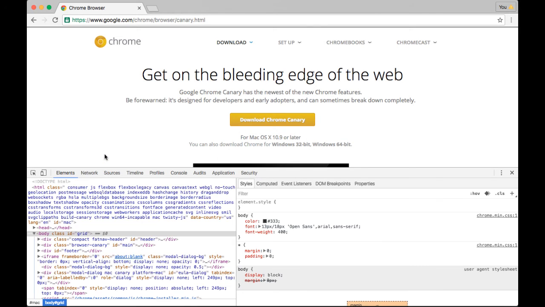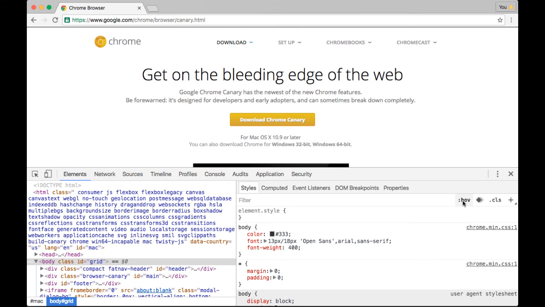So now we open up DevTools in Chrome Canary, and you might notice, depending on what version of Chrome Stable you're on, that some things look pretty different. For example, this hover area over here, we'll get to all this in the next video, but I just wanted to make sure everybody's on the same version here, and Chrome Canary is the version to be on.